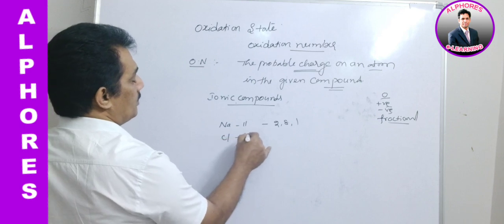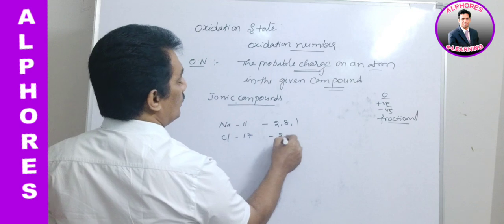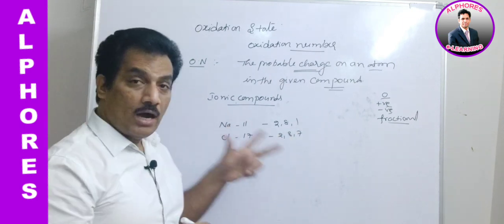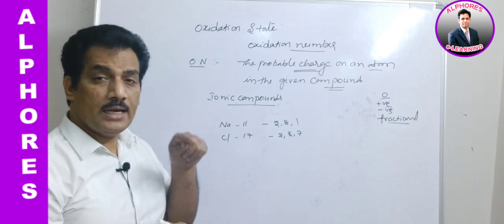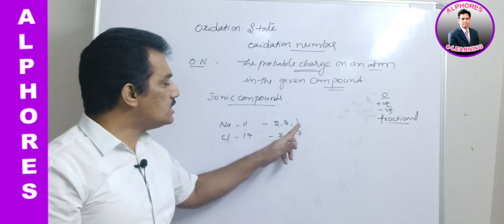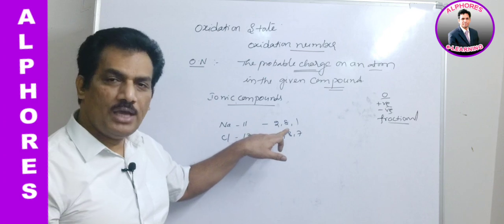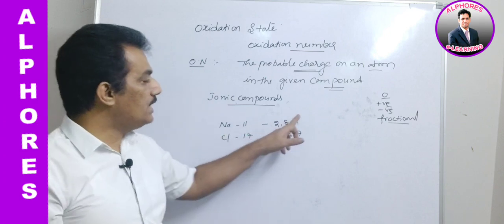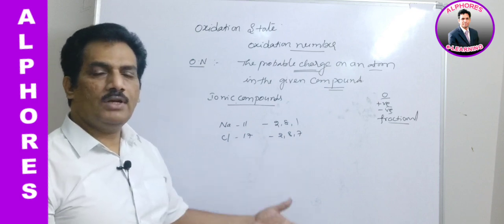Chlorine, atomic number 17 and it has the configuration 2, 8, 7. As you know, to get the octet structure, what is octet structure? Possessing 8 electrons in the outermost orbit. Clear? If sodium is releasing this electron, the remaining outermost will be 8 electrons. And similar to that, chlorine, when it is getting the electron, in addition to this 7, it will get octet structure.